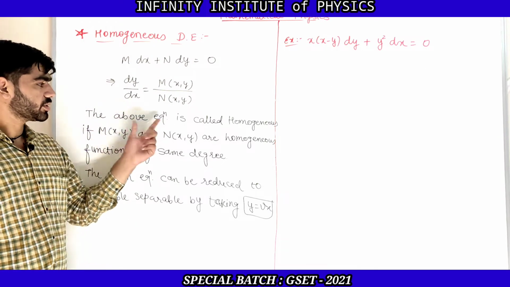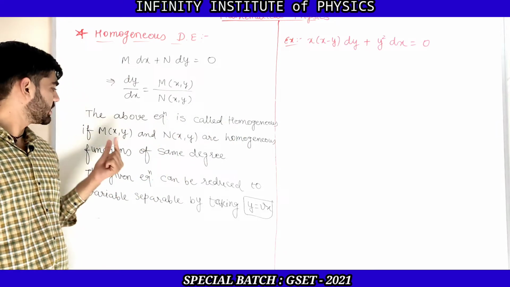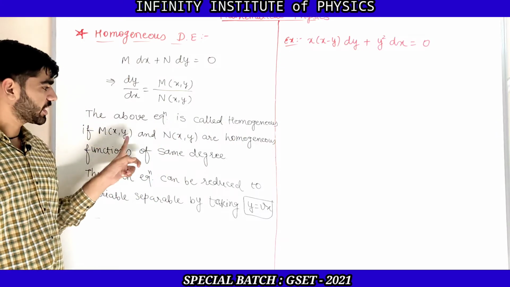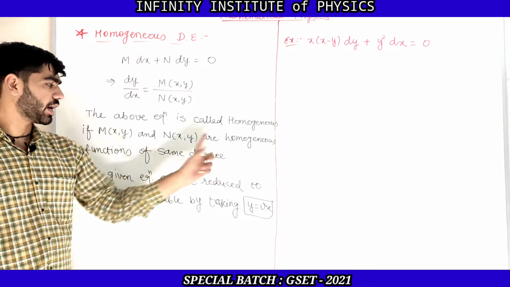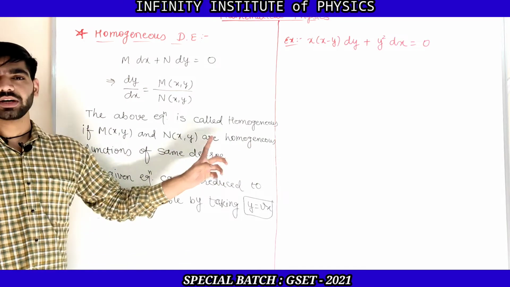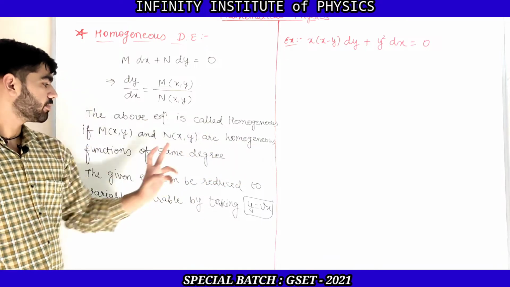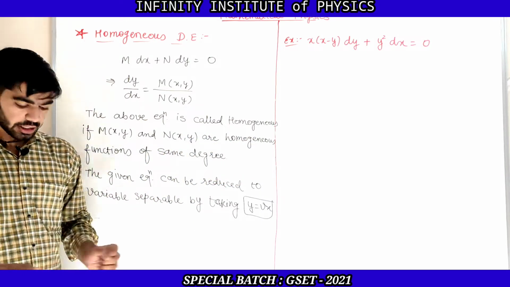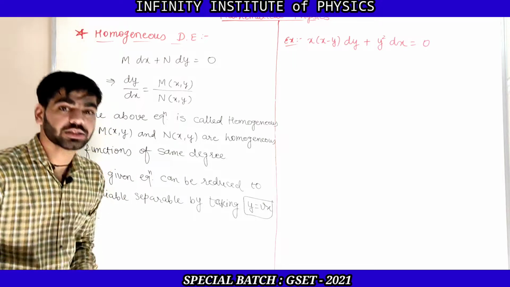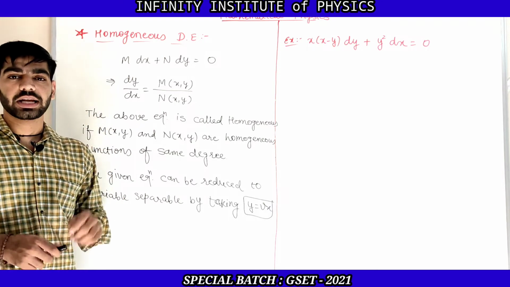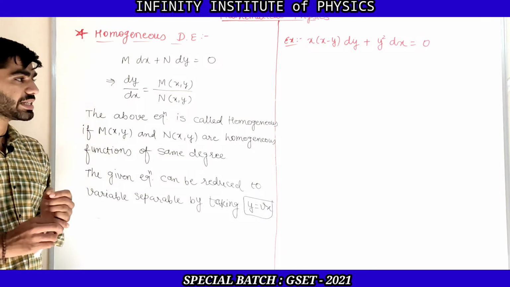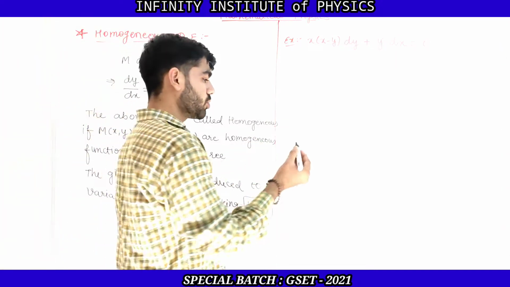So the above equation is called homogeneous if M of x,y and N of x,y are homogeneous functions of the same degree. So now again the question is, what do we mean by a homogeneous function? That means a function is said to be homogeneous if the constant term is 0 in that particular function.